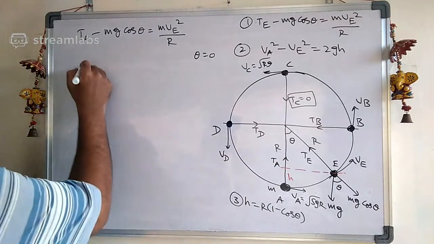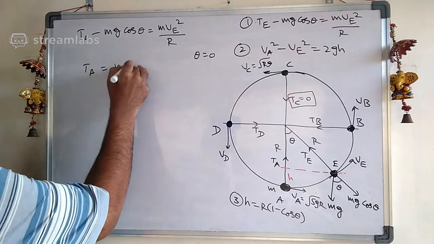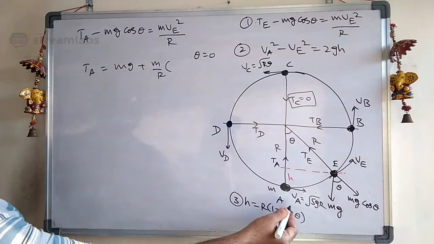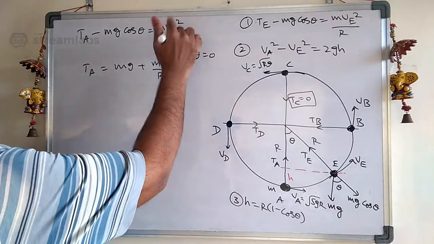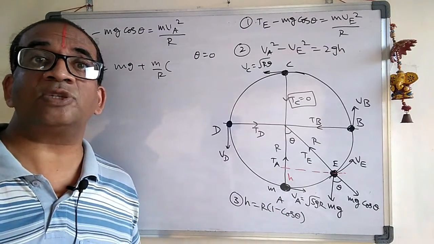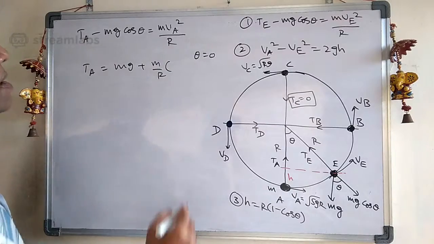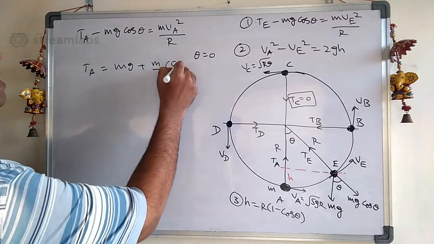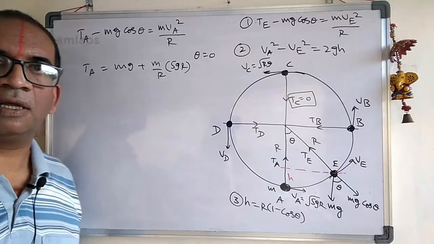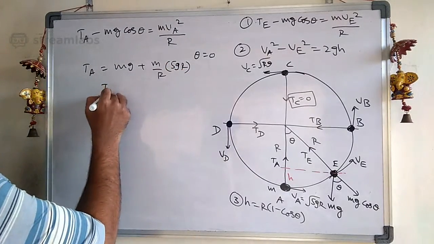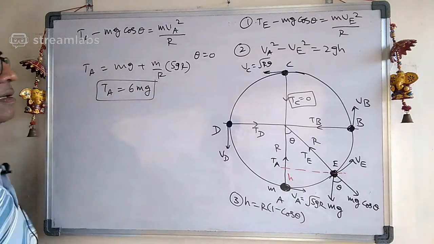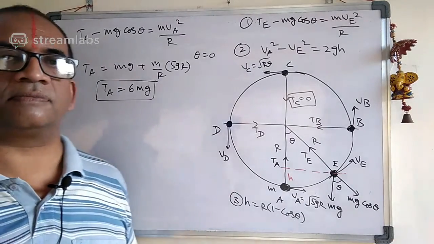So therefore, now tell me what the tension at A is. It is nothing but mg plus m by r into VA square. What is the VA square value here? It is nothing but 5gr. The r's get cancelled. So what is the tension at A? The tension at A is equal to 6mg. Okay, see, we got the tension at A.